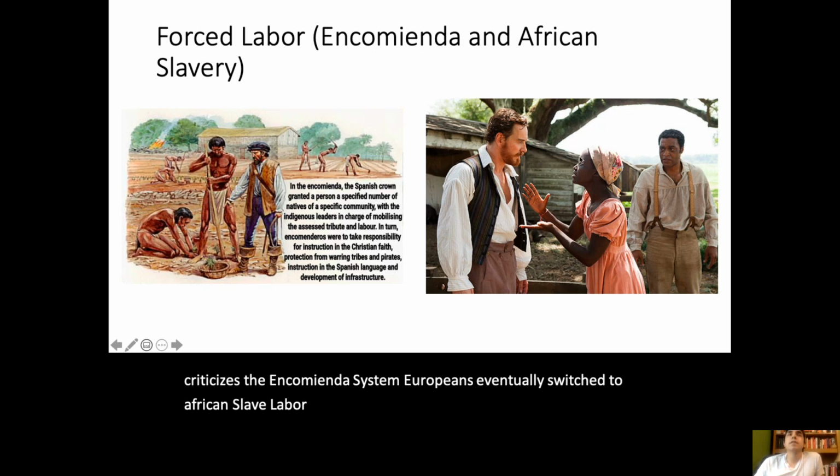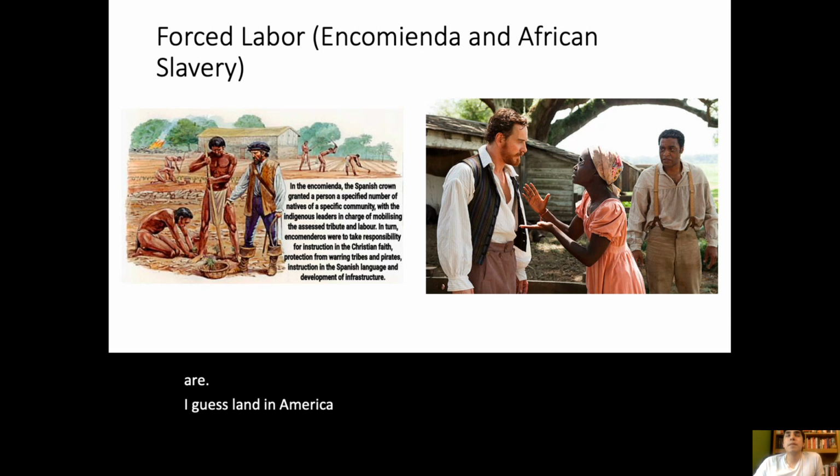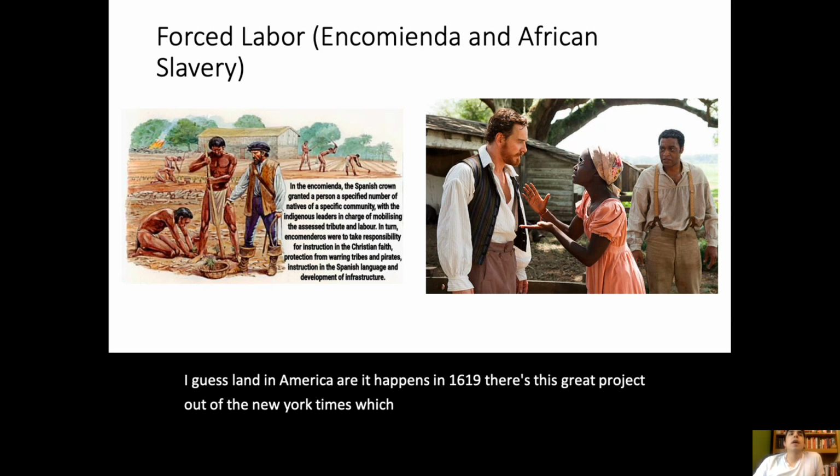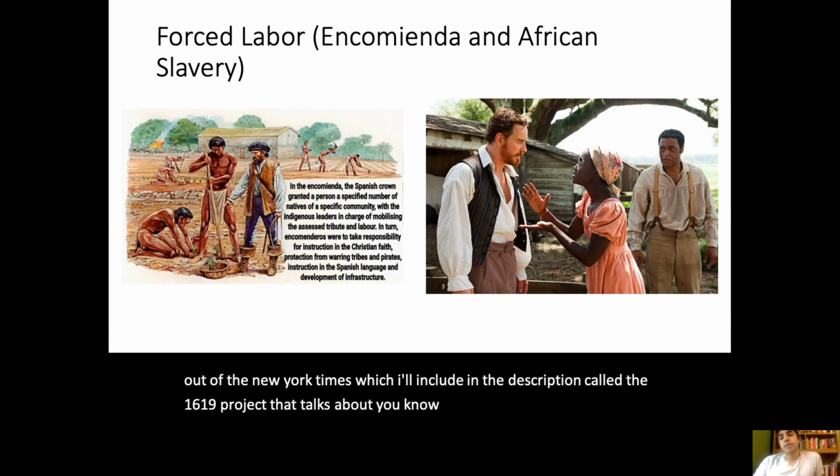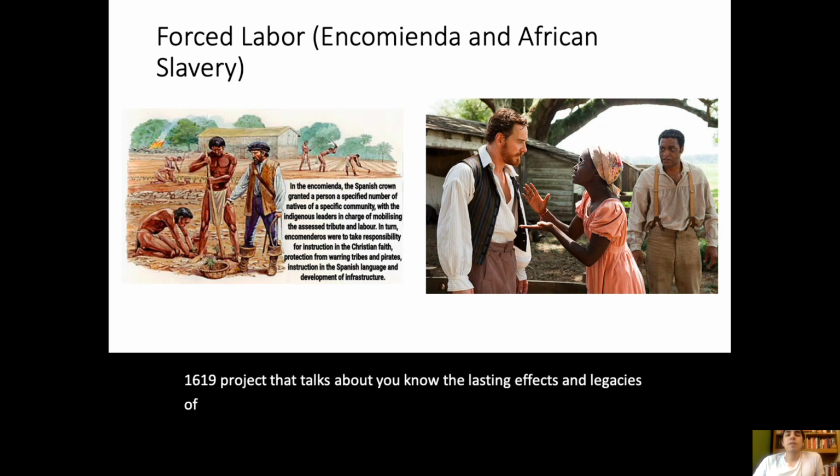The first African slaves to land in America, that happens in 1619. There's this great project out of the New York Times, which I'll include in the description, called the 1619 Project, that talks about the lasting effects and legacies of slavery to this day. Slavery is obviously a brutal institution. It's a brutal form of coerced labor.